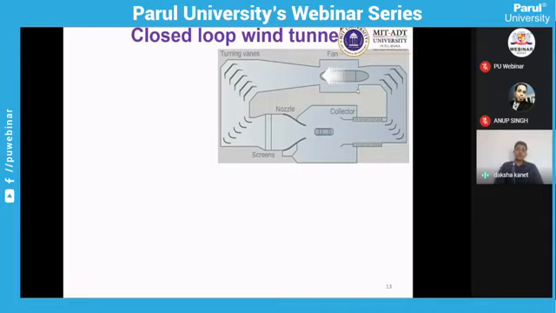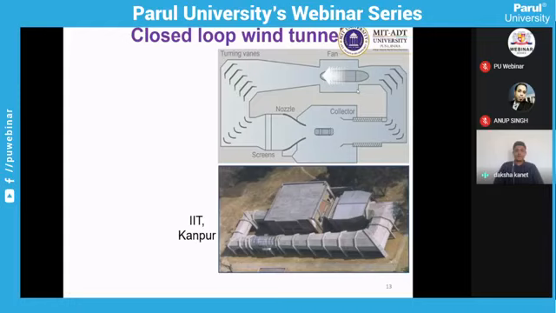and you can control the environment inside the wind tunnel because you are not continuously sucking air from the atmosphere. Your inlet and outlet are both closed. This is a facility at IIT Kanpur. You can see the structure of a closed loop wind tunnel.